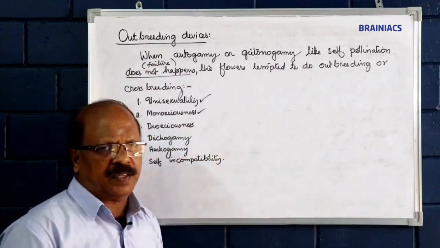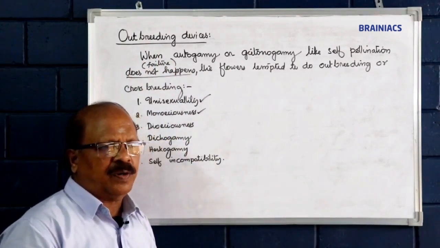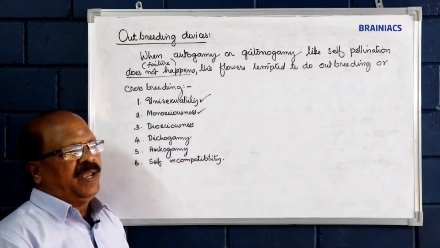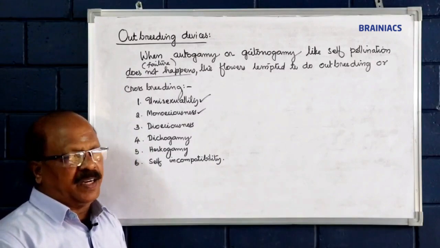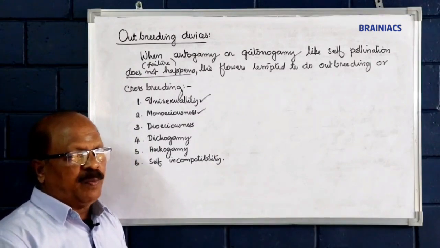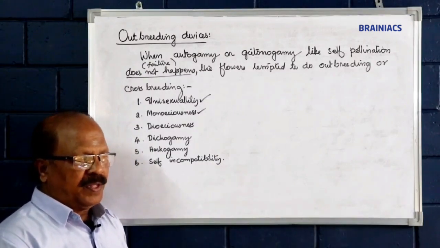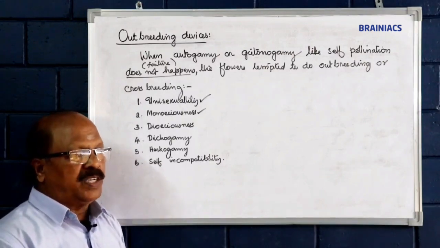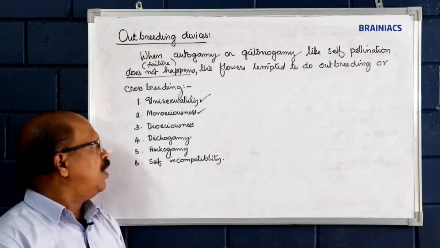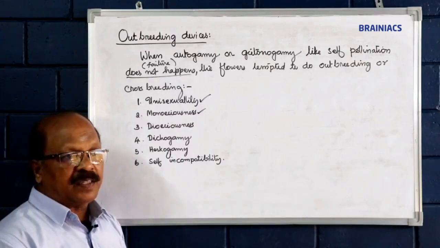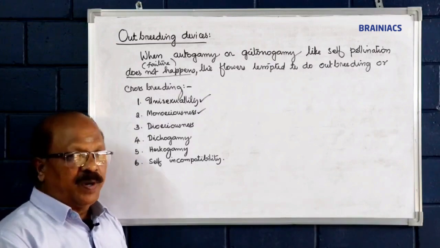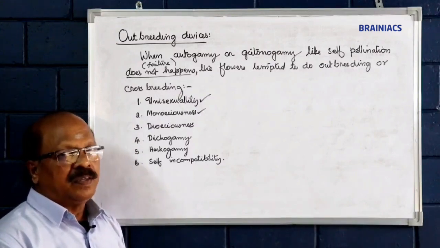In dioecious plants, there is no chance for self-pollination because male plants and female plants are seen separately, so strictly agent-oriented outbreeding or crossbreeding takes place.